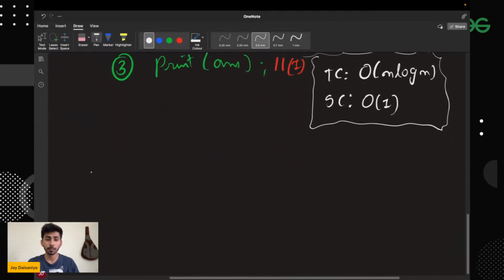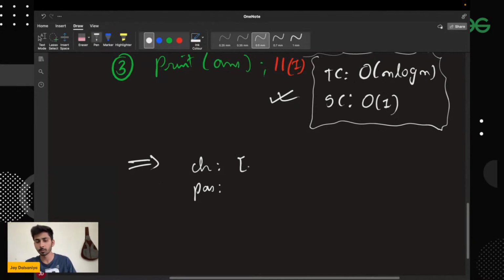So now, let's say you want to understand with the help of an example. Let's say this is my chairs array and this is my passengers array. If you have any doubt in the time and space complexity part, do mention it in the chat box, right? So now let me give you one more example. Let's say chairs are 4, 9, 12, and 30, and the passengers are 8, 8, and now 14 and 17.